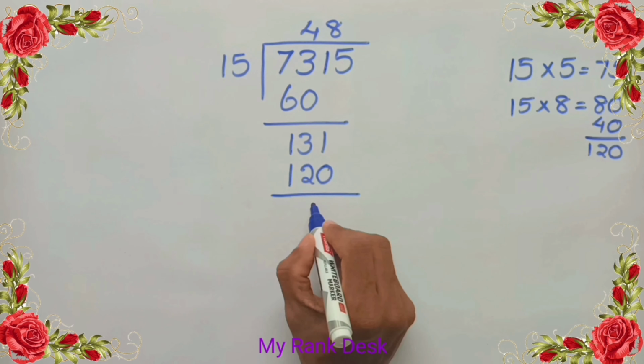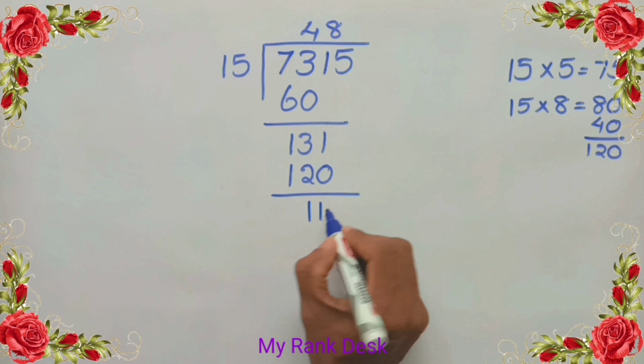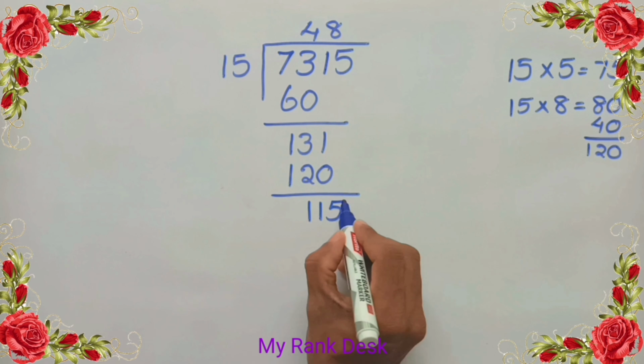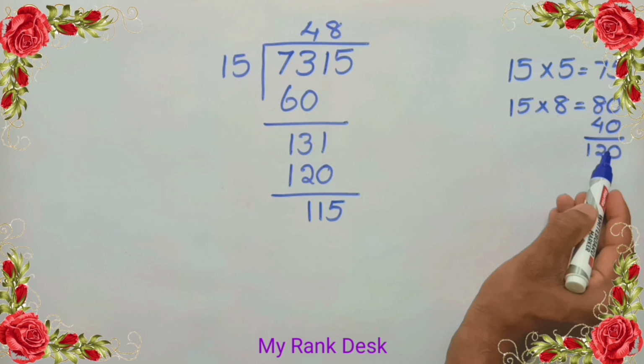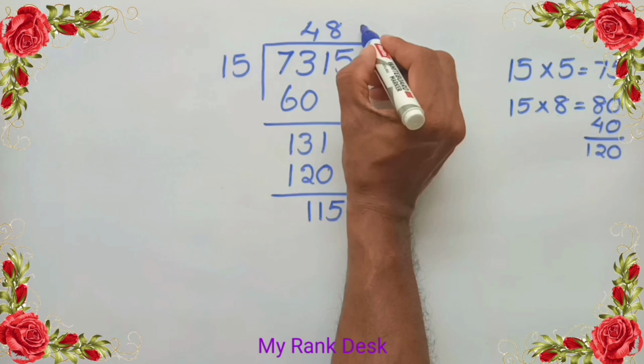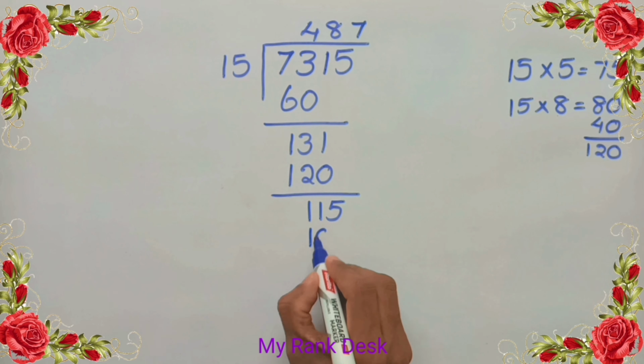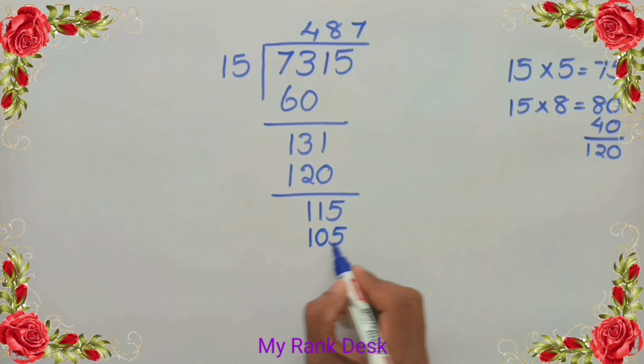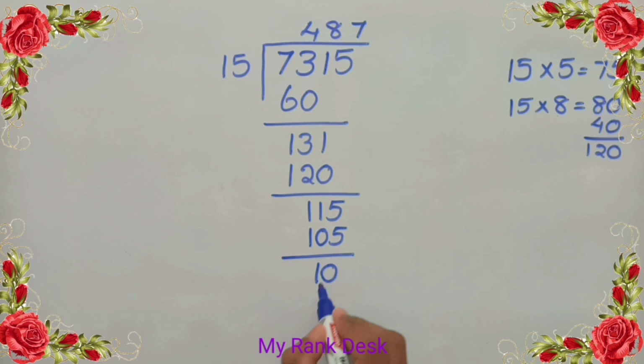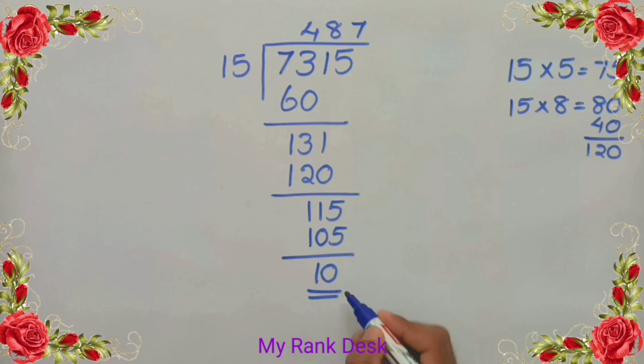131 minus 120 equal to 11. Drop down 5. So 115 includes 15 7 times. 15 into 7 is 105, remainder 10.